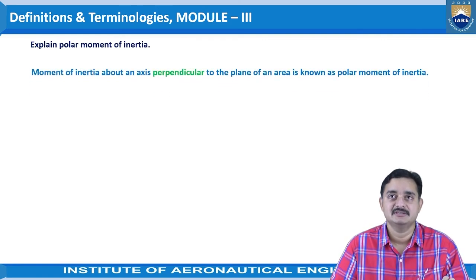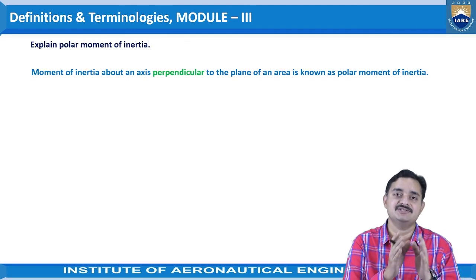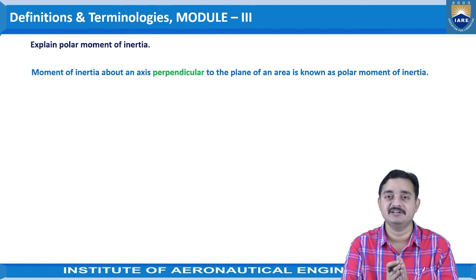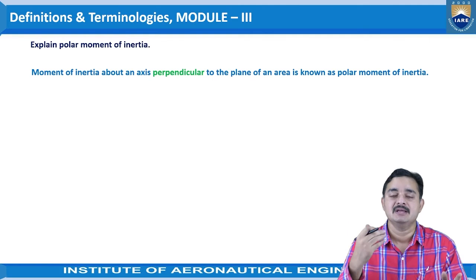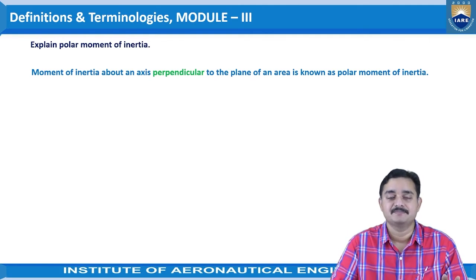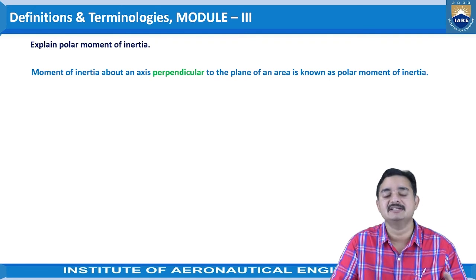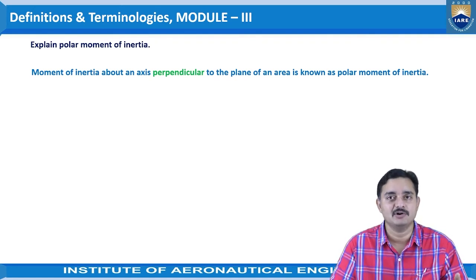The polar moment of inertia definition is: moment of inertia about an axis perpendicular to the plane of an area is known as polar moment of inertia. So whatever IZZ value you have identified with respect to the perpendicular axis in the perpendicular axis theorem, it can be treated as the polar moment of inertia.